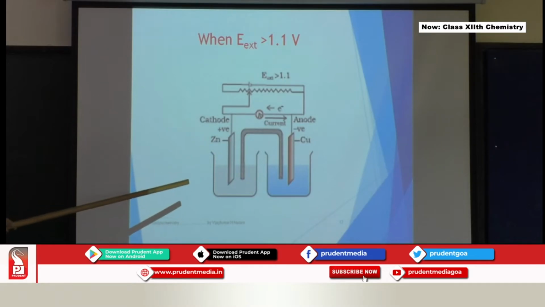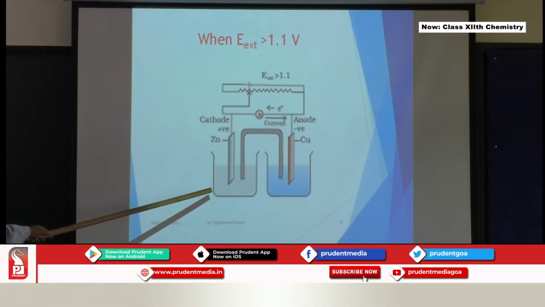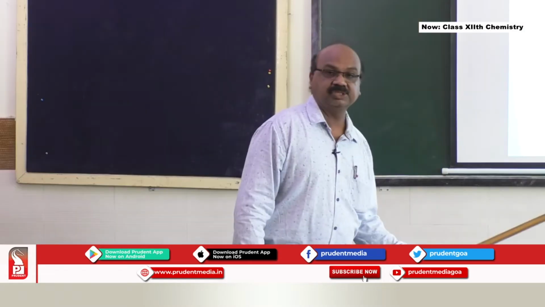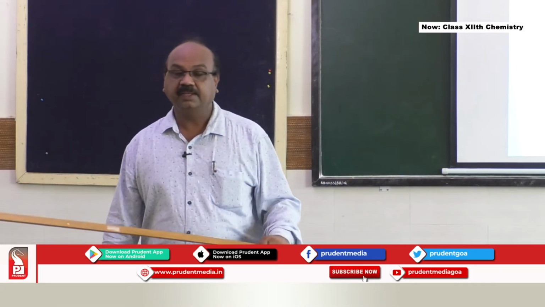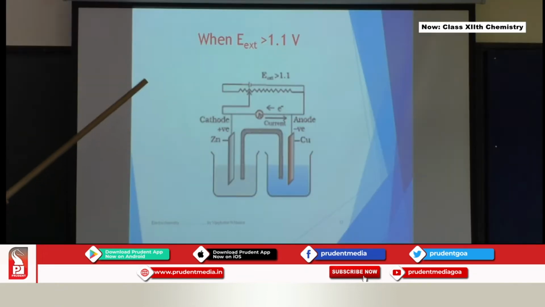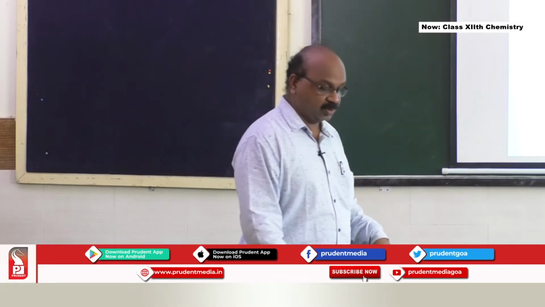These electrons are going to come externally to this side, and zinc ions from the solution will accept those electrons and undergo reduction. So zinc is undergoing reduction, copper is undergoing oxidation when E external is more than 1.1 volt.